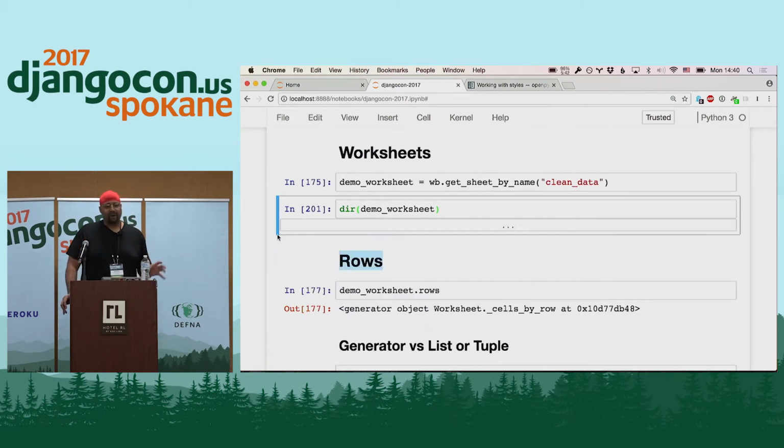And these workbook and worksheet objects and the cell objects we'll see later have a lot of different attributes, a lot of different options. There's clearly not time to go through all of them, but I'm just going to try to go over some of the highlights.